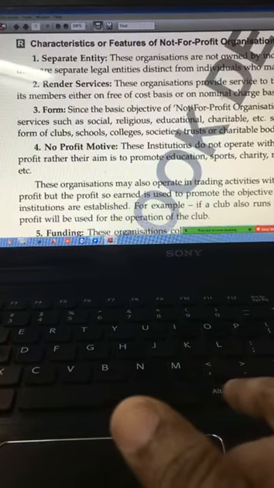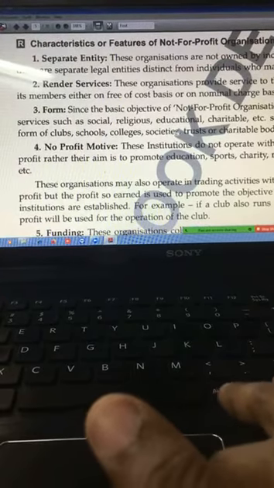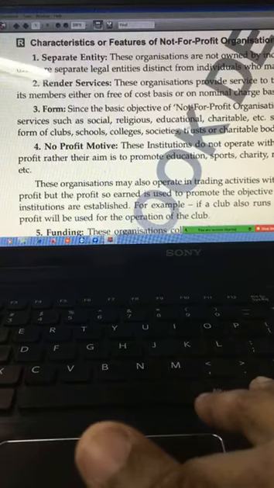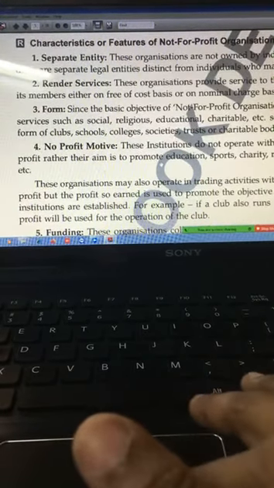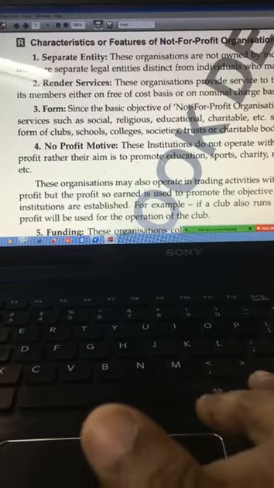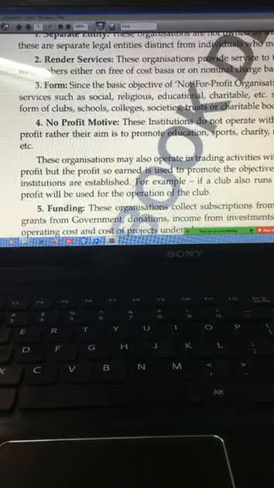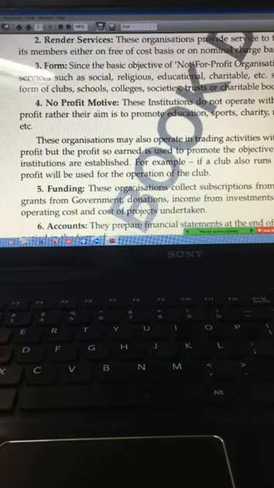Then their main motive is to provide service. Okay, the objective is to render service or to promote religion, education, charity, social work, etc. Then non-profit motive. Okay, but it is not that they can't earn surplus. The surplus is used for promoting the objective for which these organizations are formed.